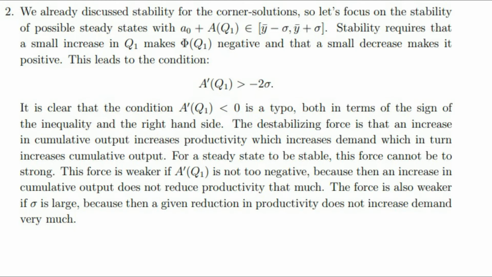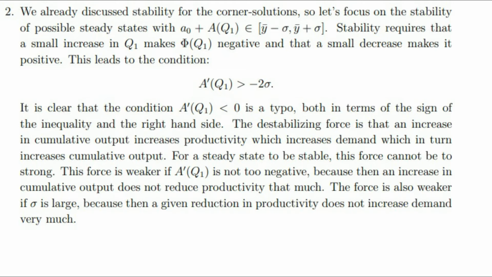It is clear that the condition A'(Q1) less than 0 is a typo, both in terms of the sign of the inequality and the right-hand side. The destabilizing force is that an increase in cumulative output increases productivity, which increases demand, which in turn increases cumulative output. For a steady state to be stable, this force cannot be too strong. This force is weaker if A'(Q1) is not too negative, because then an increase in cumulative output does not reduce unit labor requirements that much.